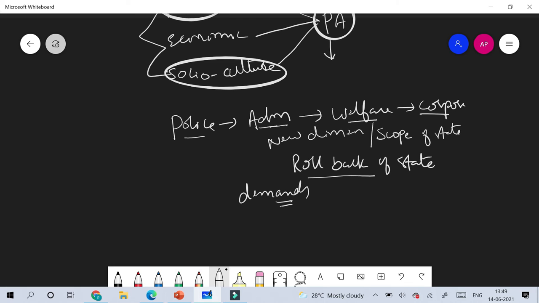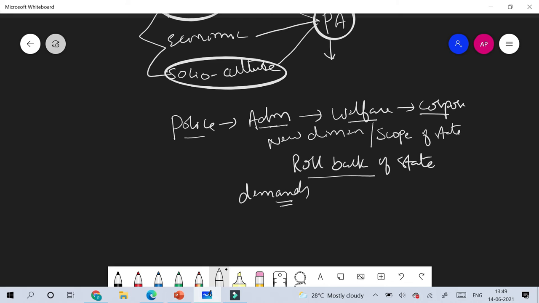That is, the scope of public administration is totally dependent on the state. The state always has particular goals and objectives, and it is this particularness of goals and objectives of the state that determines the boundary of public administration. So it is wrong to assume that public administration is boundaryless.